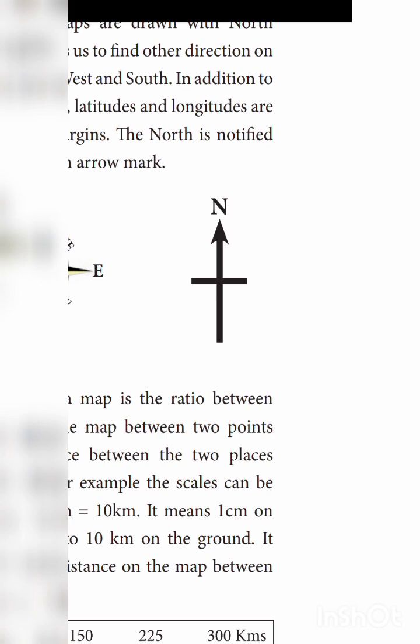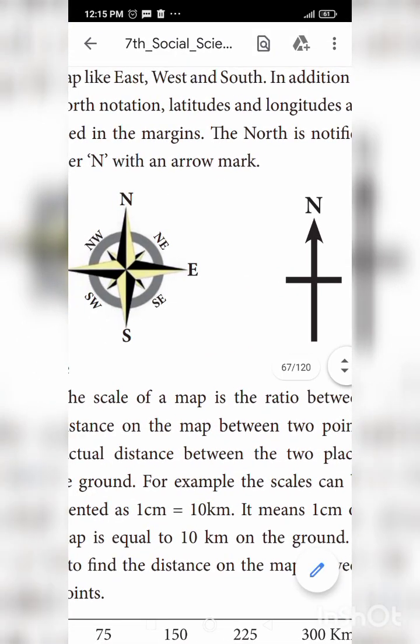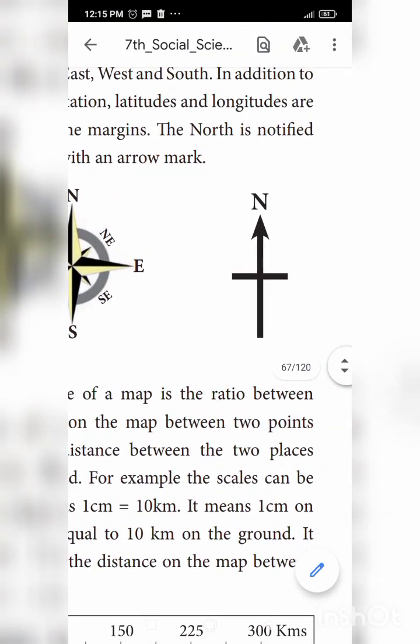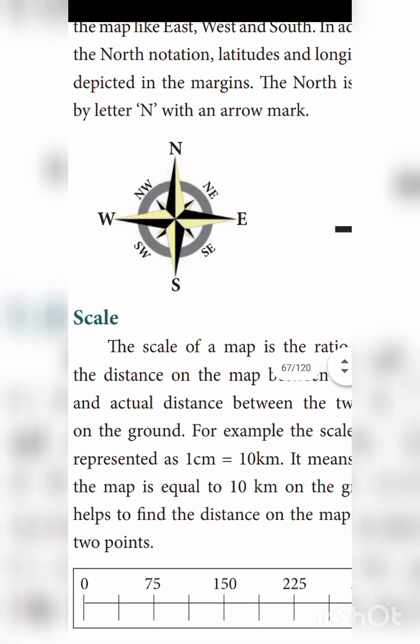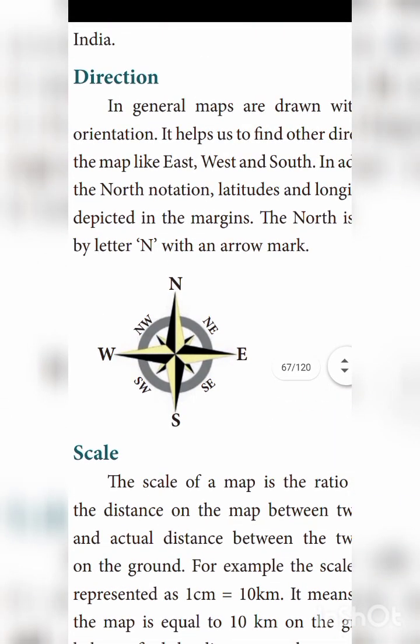So if you find out where north is in a map, automatically you can find out where east, west and south are. Okay, this is the direction. In most of the maps you have this. In some maps the cardinal directions will also be shown, that is northeast, southeast, southwest, northwest, like this. The direction also we can see in a map.